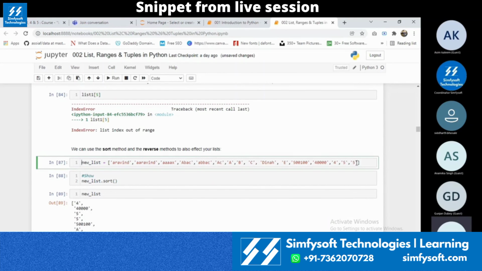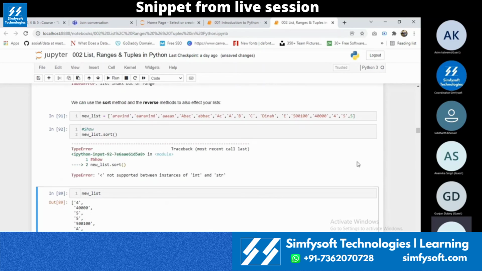Now I am having an integer called 5, and if I try to sort it, it will throw me an error, because only the same type of objects can be compared and then sorted. Similar to adding, we can add an object with the same type of objects. Similar to that, you can compare an object with the same type of objects. Then only ascending order can be done.